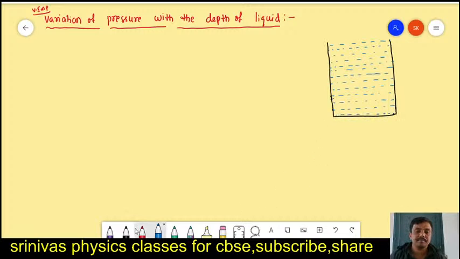This is the liquid. Now we are taking some liquid column that is in cylinder shape. This is a liquid column.